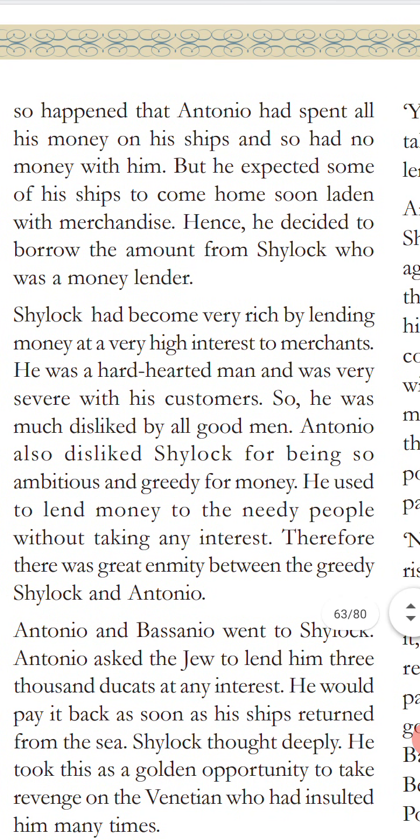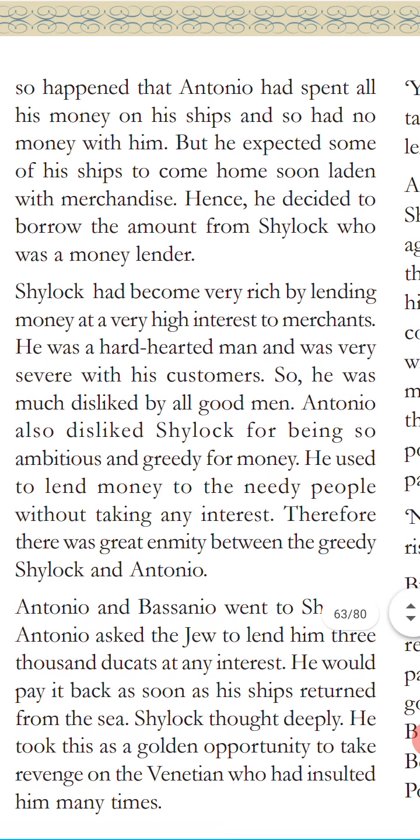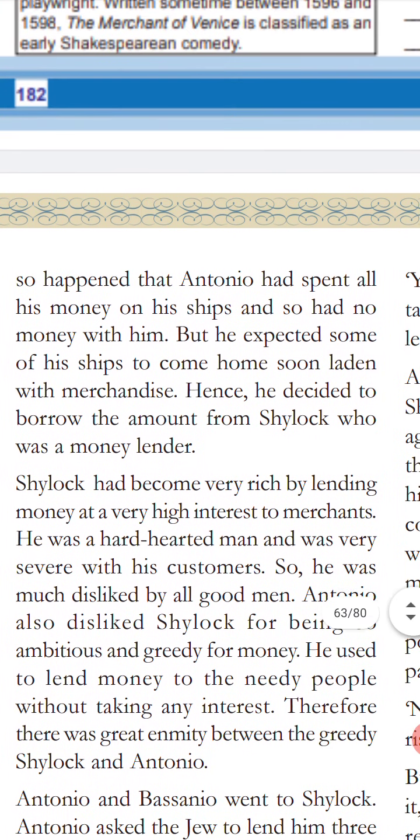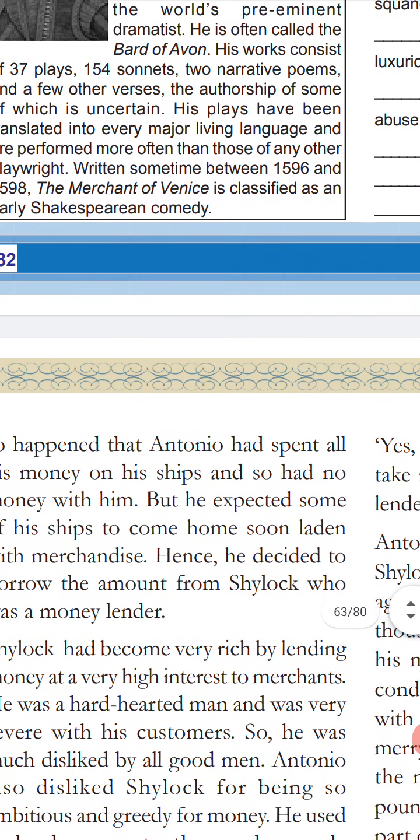Money lender? പലിശക്ക് പൈസ കൊടുക്കുന്ന ആളാണ് money lender. The man who gives money on the basis of interest. Okay, interest means palisha. So Shylock gives the money, but Shylock wants interest. So that happens here. So here too many characters come out: Antonio, Bassanio, and Portia, and at the same time Shylock.